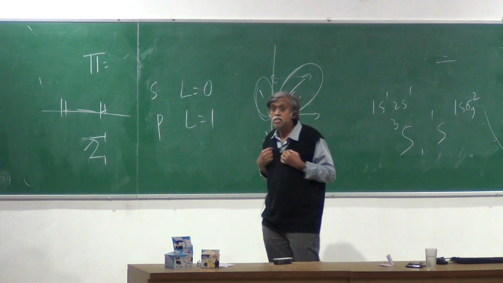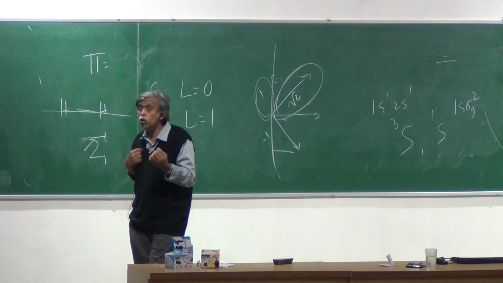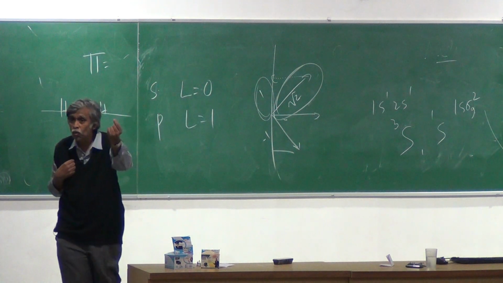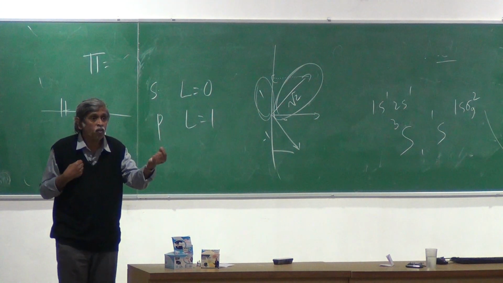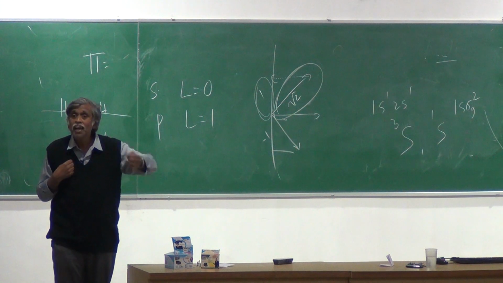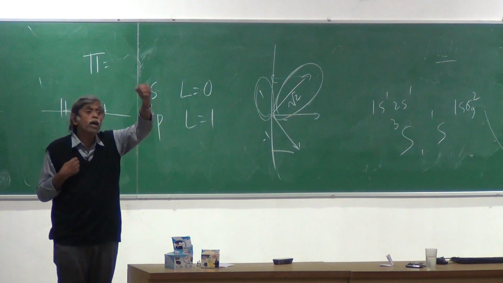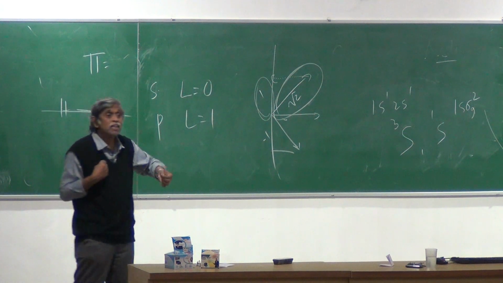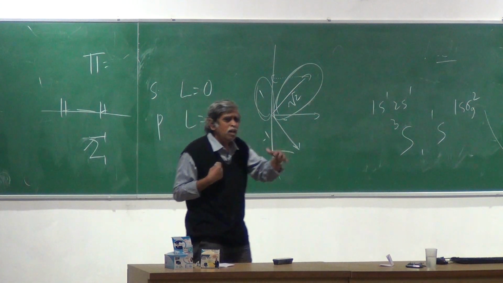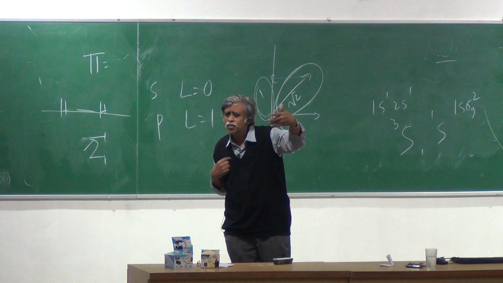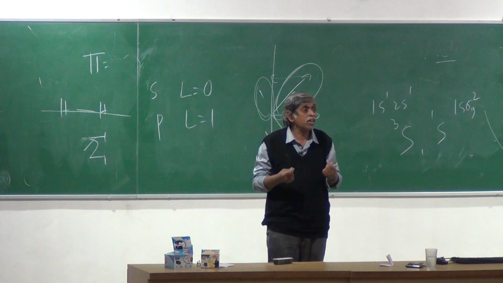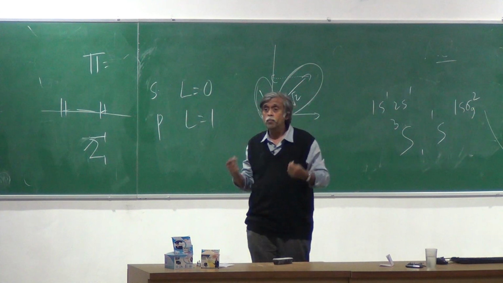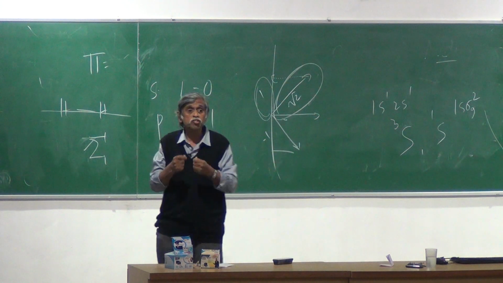So when I say a sigma state, when I say an S state, what do I mean? I mean L equal to 0. When I say a P state for an atom, what do I mean? L equal to 1. Who has projections plus 1, 0, minus 1? In the case of molecules, when I say sigma, what do I mean? I am not even talking about your L's. I am simply saying that the projection of the angular momentum on the internuclear axis is 0.